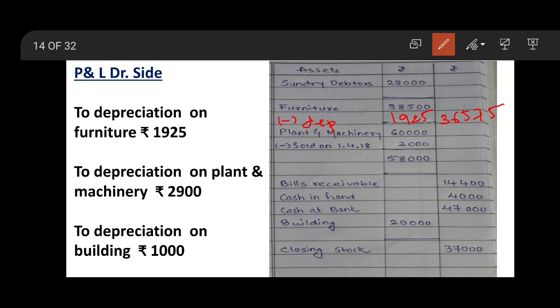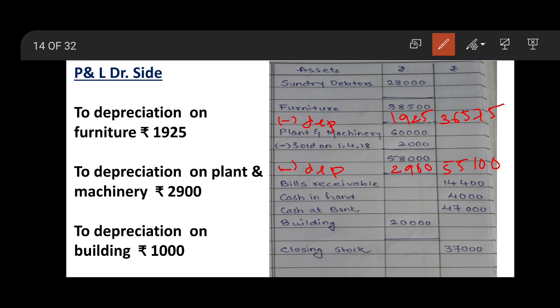Plant and machineries, less depreciation 5%, and the amount of depreciation was 2900. So 2900 in the inner column. Deduct this 2900 out of 58,000 and 55,100 is the amount in the outer column.